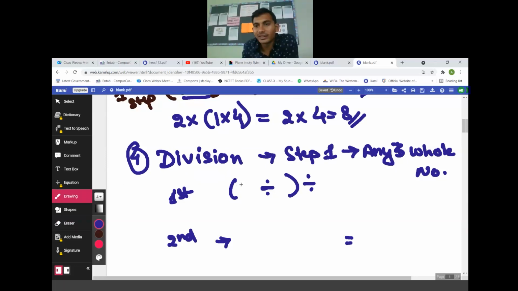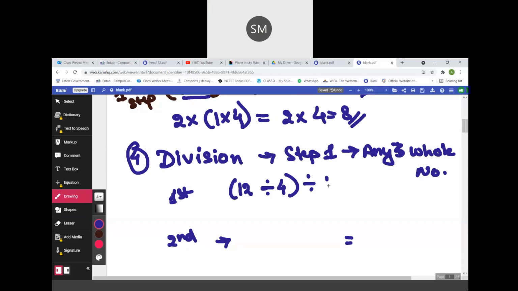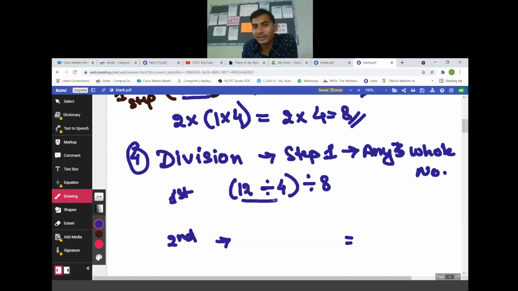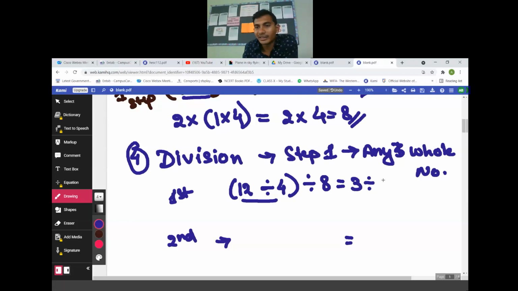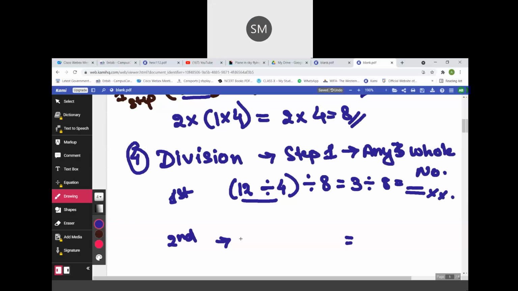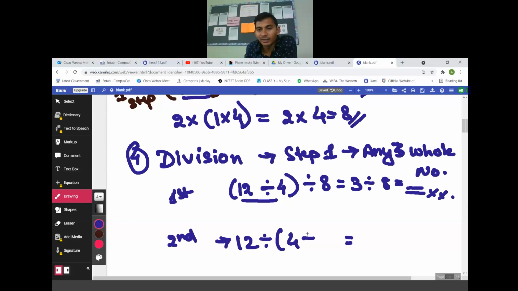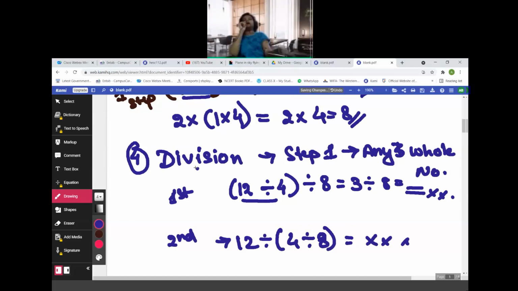See, I took three numbers: 12, 4, and then 8. See, 12 divided by 4. How much will it be? 3. And 3 divided by 8 is not possible. Reverse the number. It is not possible in this case also. So can we regroup the division? No, sir. This is not applicable for division. It is not applicable for division.